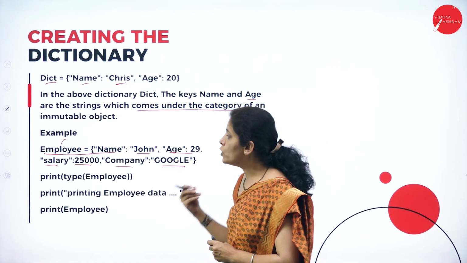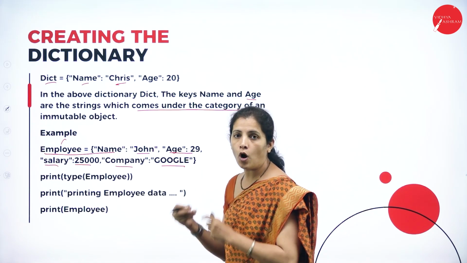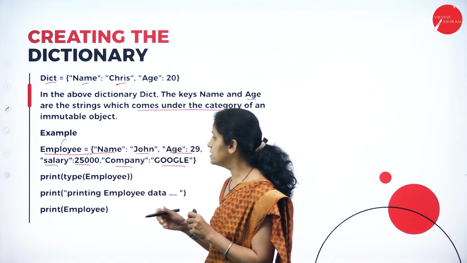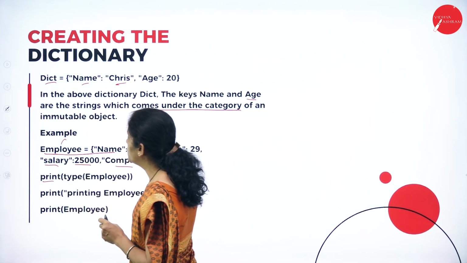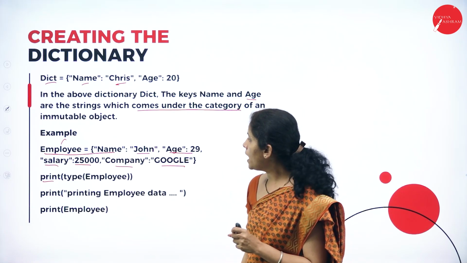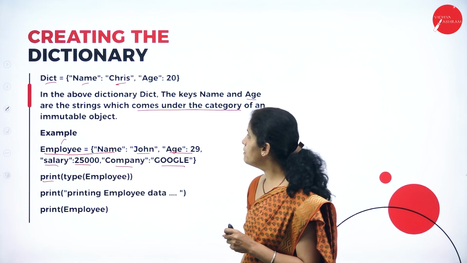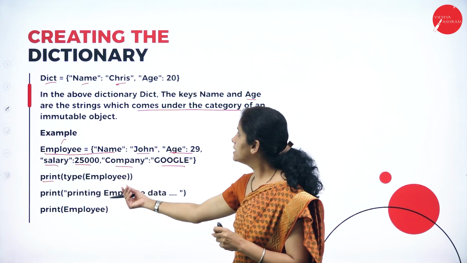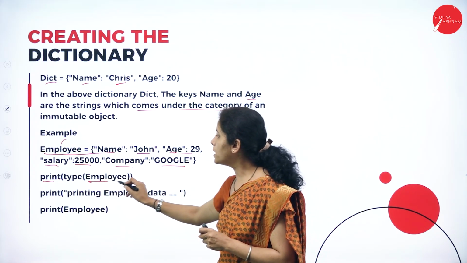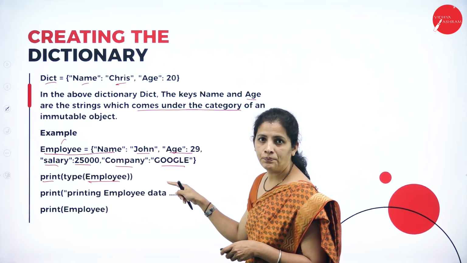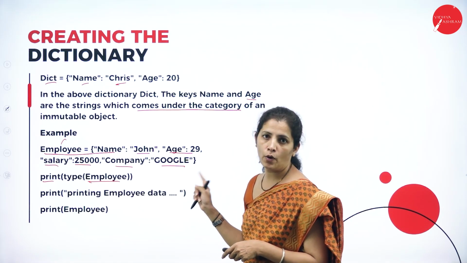Now I want to know the type, what kind of data it is. So I'll start with print type, then employee. Dictionary name here is employee.